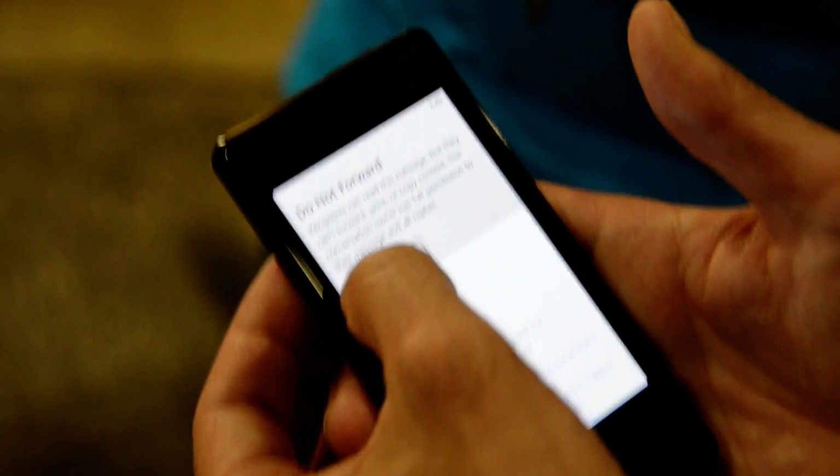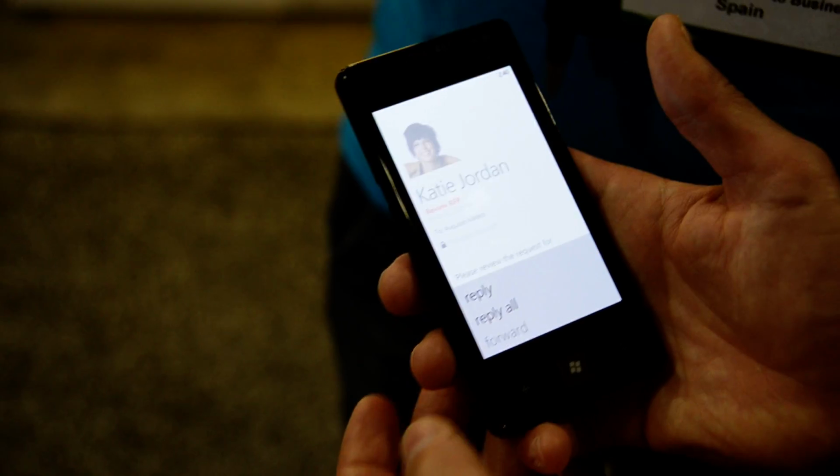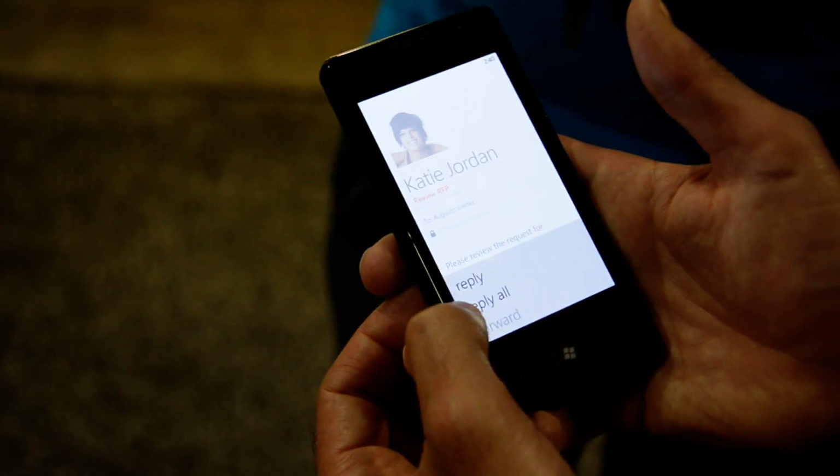So it's telling me that it's do not forward, and even if I click the reply button, the reply and reply all is enabled, but the forward is disabled, so I cannot even do it.